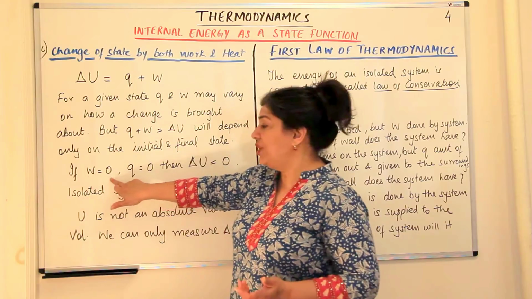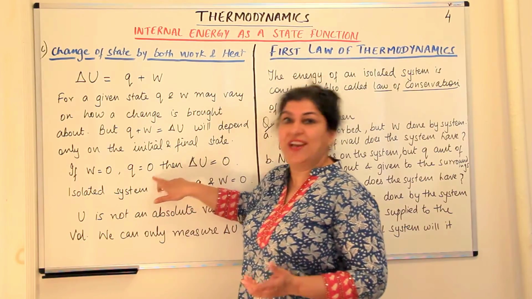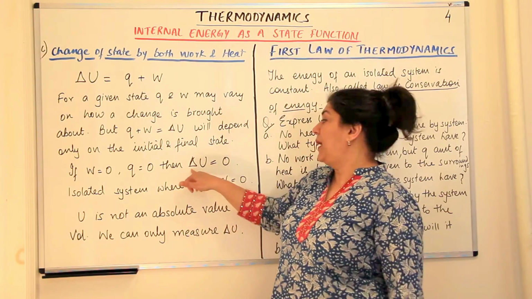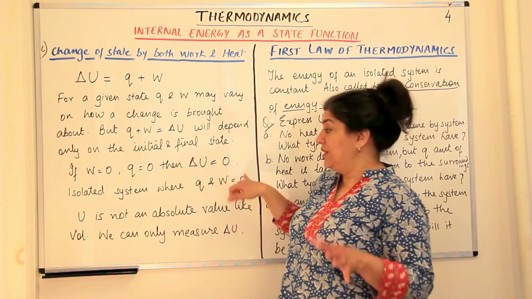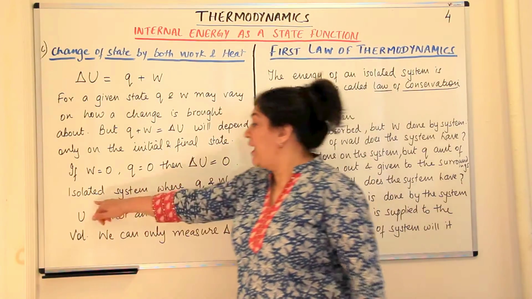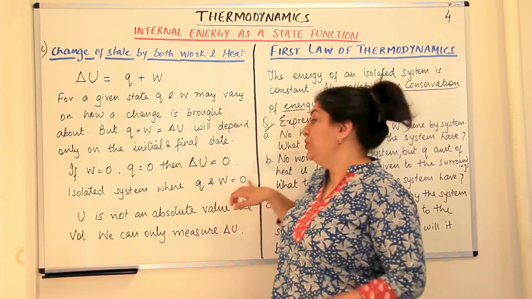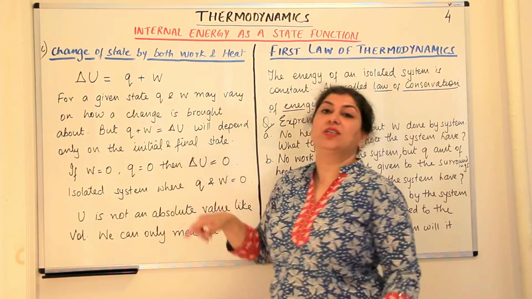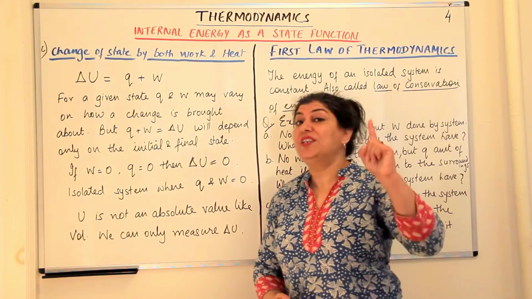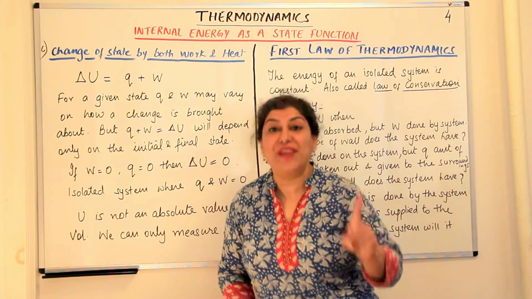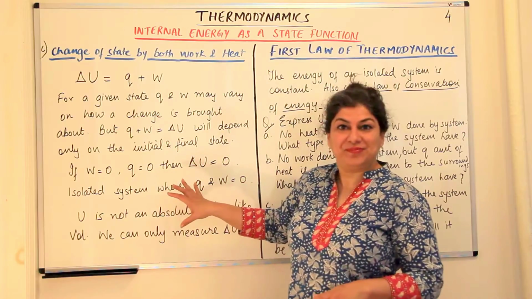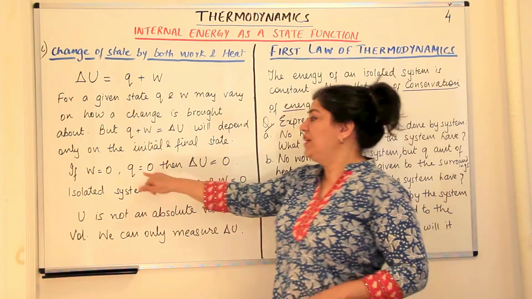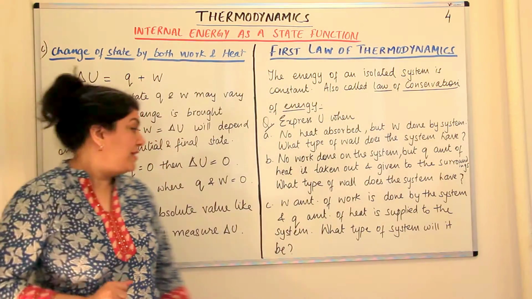If there is no work done and no heat exchanged, then the internal energy of the system stays constant. So for an isolated system where Q and W are zero, the internal energy would not change, it would be fixed for that state, right?